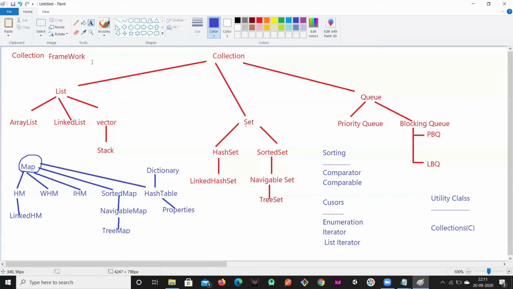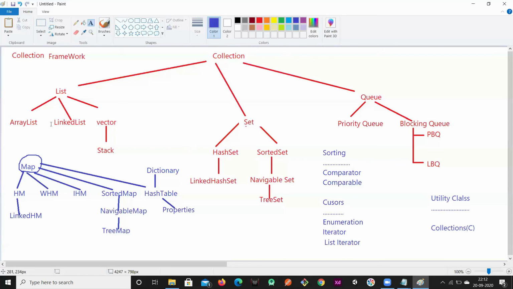In the same way, there is a library called the Standard Template Library in C++, which defines the same thing, that is, how to group the data. There also we have vectors and all, right? So this concept is defining how to group the data. To implement that concept, they introduced a framework called the collection framework. Within that framework, we have different sets of classes and interfaces. So Collection is an interface and Collections is a utility class, right?